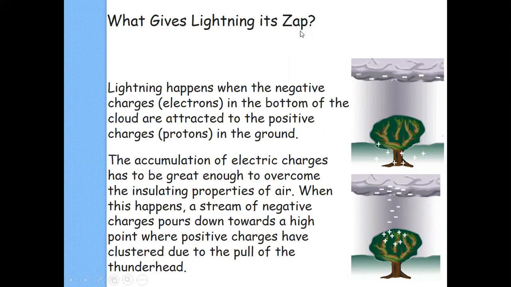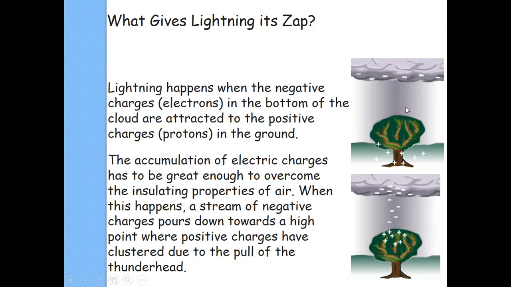So we are going to discuss what causes this lightning strike. Lightning happens when the negatively charged electrons in the bottom of the cloud pass over buildings, high rise buildings, and high trees and everything.